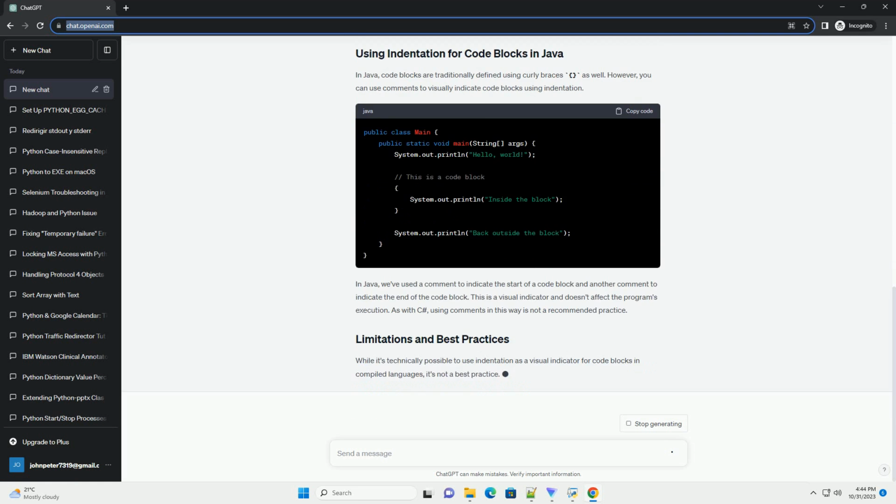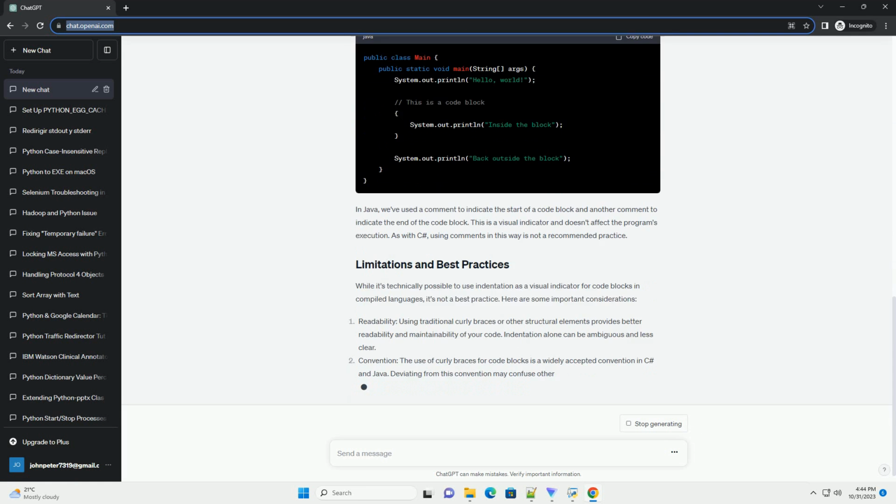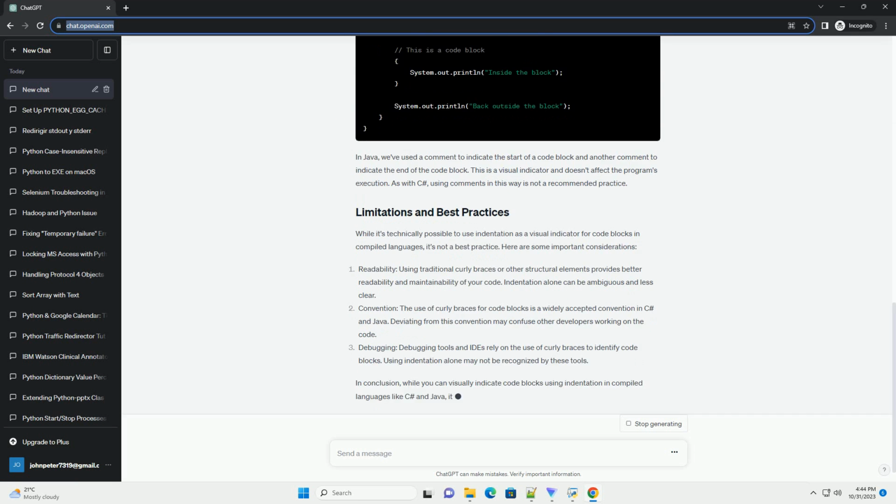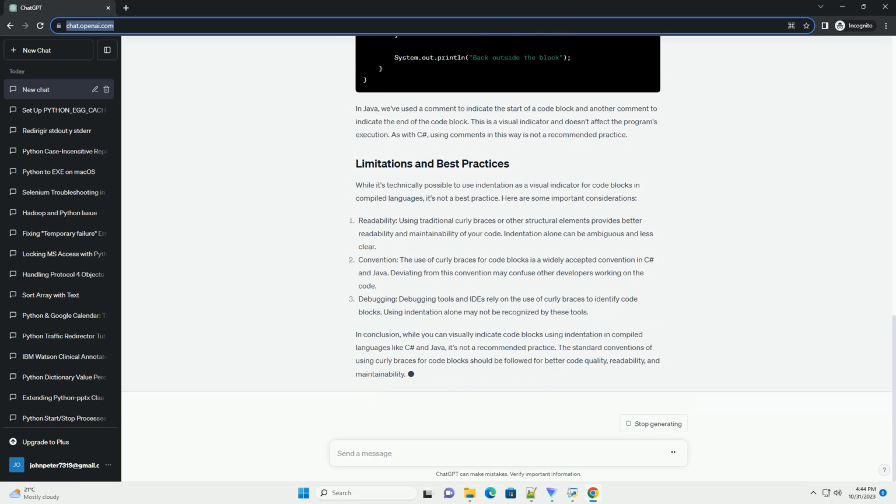This tutorial explores whether it's possible to use indentation for code blocks in compiled languages like C# and Java. We'll provide examples in both languages to demonstrate this concept. Note, while it is technically possible to use indentation for code blocks in these languages, it's not a common practice and is not recommended for production code. The purpose of this tutorial is to illustrate the concept and its limitations.